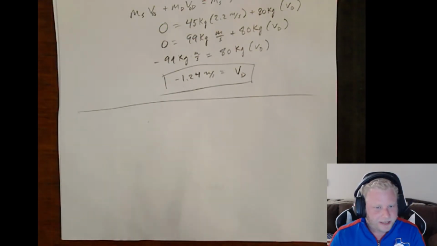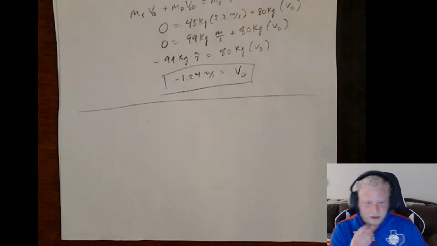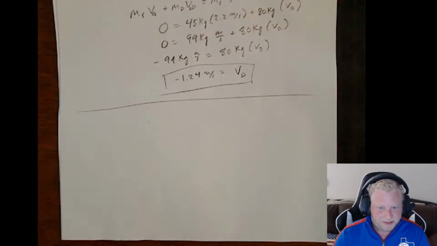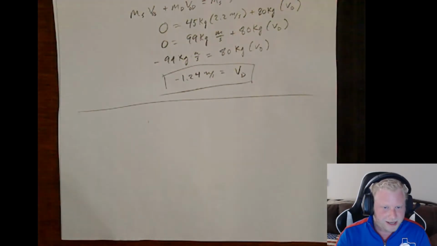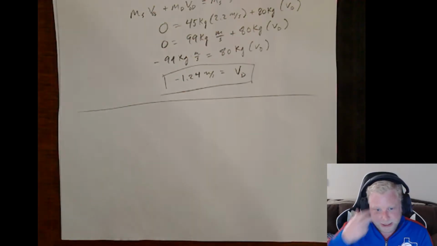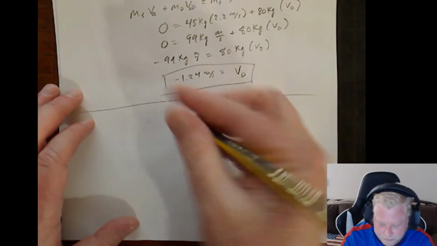All right, now let's take a look at the next example in the notes. Example 9.6. So here we've got Bob. He's running from the police, thinks he can make a faster getaway by jumping on a stationary cart in front of him. He runs towards the cart, jumps on, rolls along the horizontal street. Bob has a mass of 75 kilograms, and the cart's mass is 25 kilograms. If Bob's speed is 4 meters per second when he jumps onto the cart, we want to know what is the cart's speed after Bob jumps on.